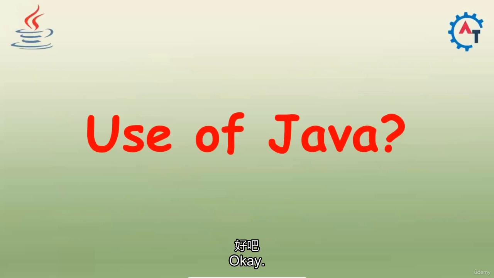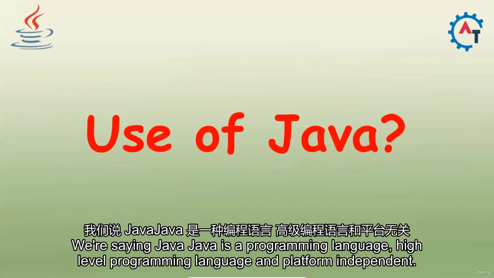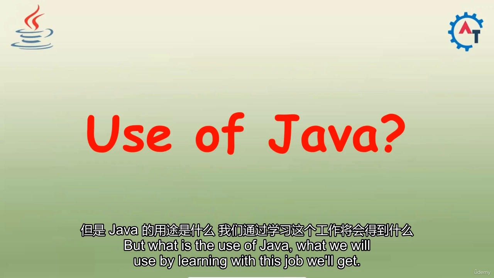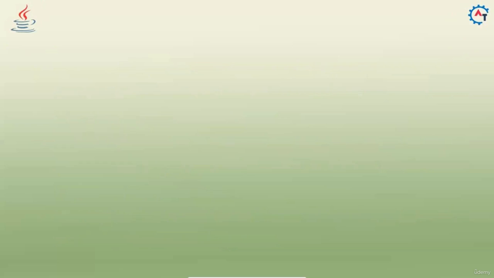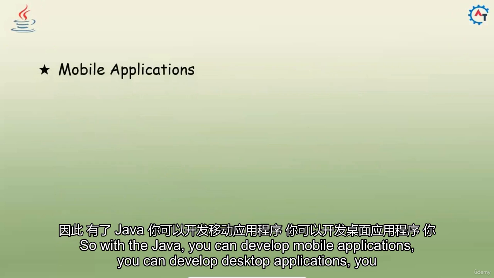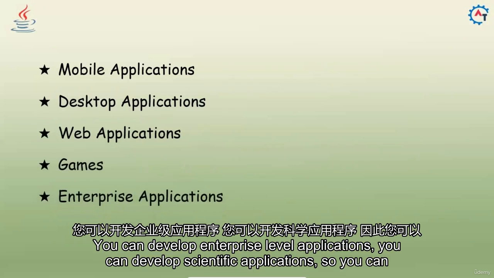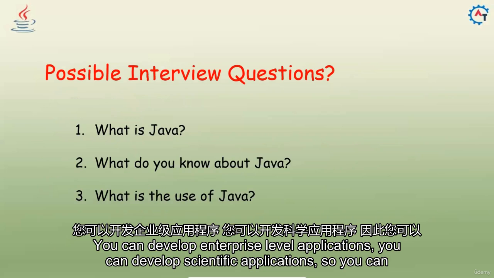Now, the use of Java. We are saying Java is a high-level programming language and platform independent, and we are discussing all these things. But what is the use of Java? What will we gain by learning Java? With Java, you can develop mobile applications, desktop applications, web applications, some games, enterprise level applications, and scientific applications.